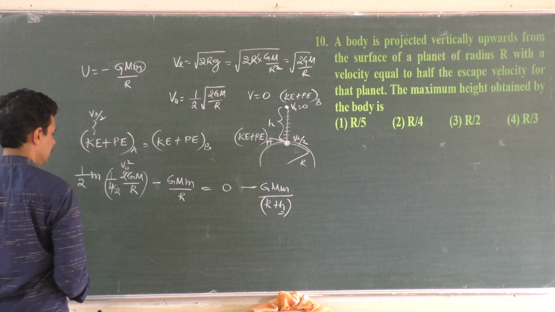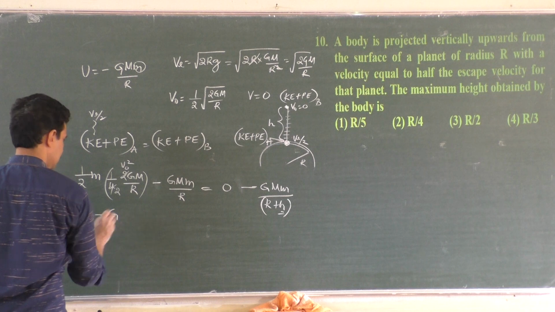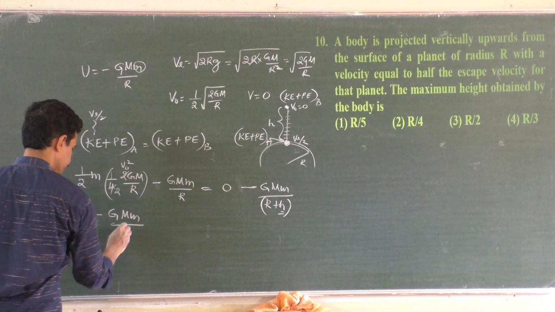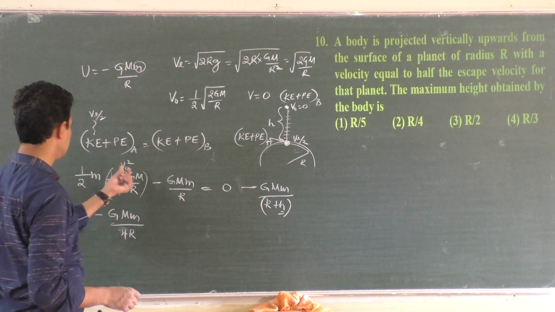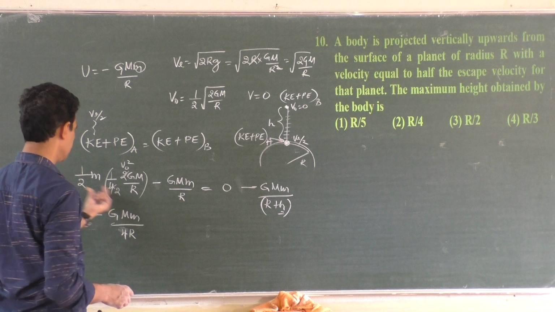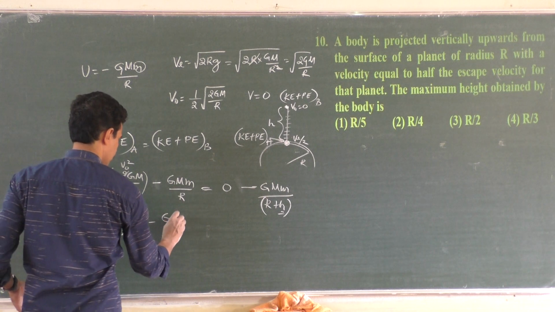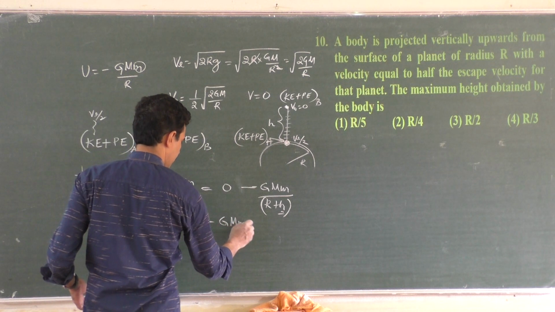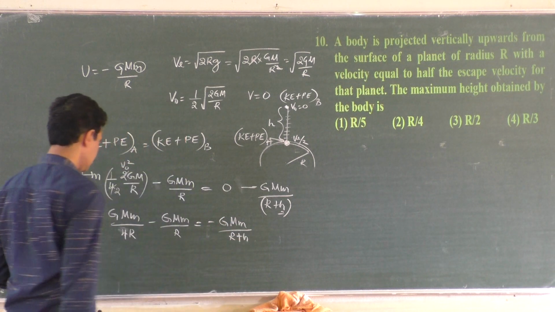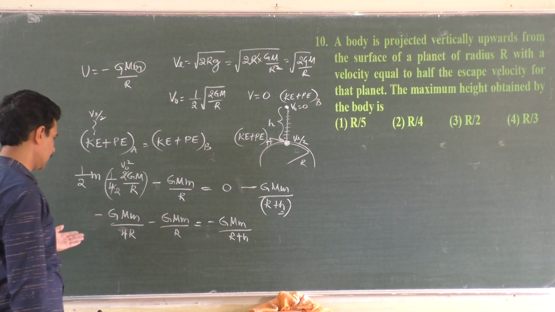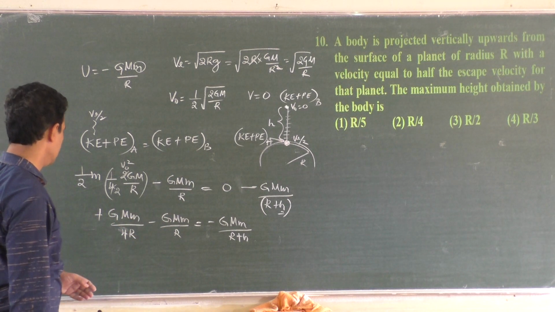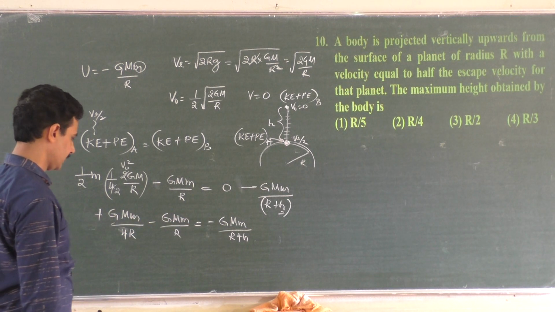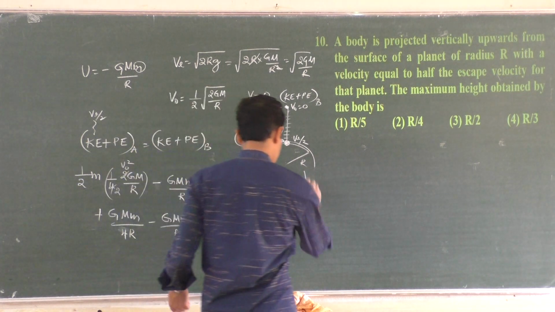So what is this one? This one is minus GMm by 4r. Minus GMm by 4r minus GMm by r is equal to minus GMm by r plus h. I think I can cancel minus GMm, take it outside the bracket, and you can do that. Only potential energy is negative, kinetic energy is not negative.